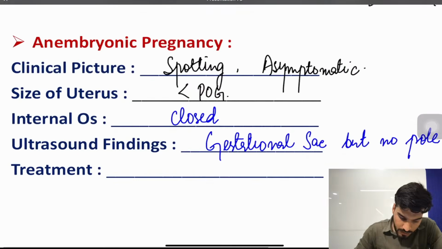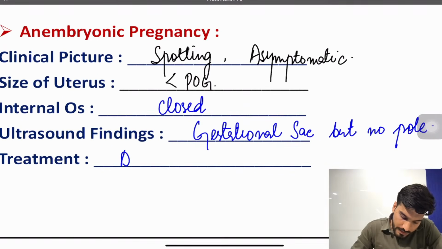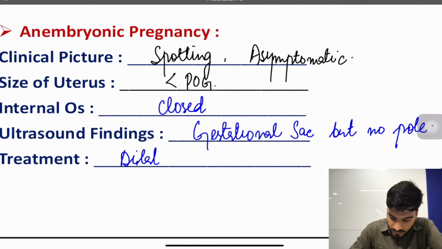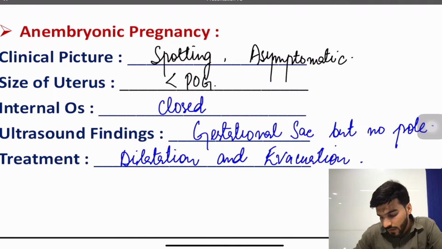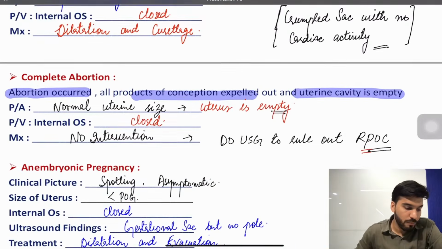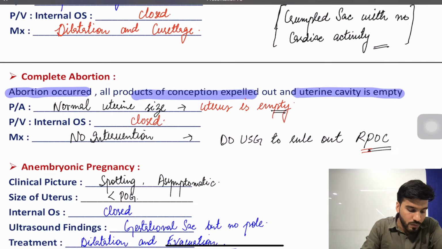But no pole. The treatment is dilatation and evacuation. We also use medical methods as well, drugs. Is that clear? So that is all about the abortion. Is that clear?